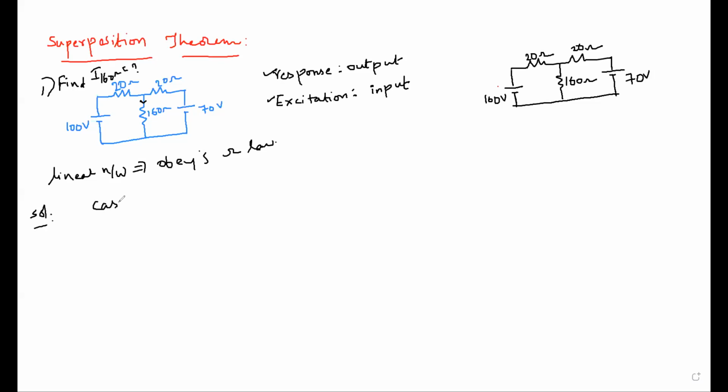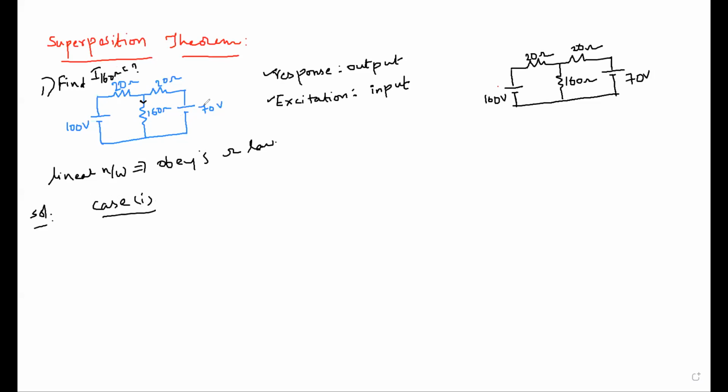So for case 1, you simply turn on any one of the sources presented in the circuit. There are two sources. The final answer for the circuit, the current passing through 160 ohm, is the algebraic sum of the responses. Let us take case 1, for example: current passing through the 160 ohm resistance is 1 ampere.